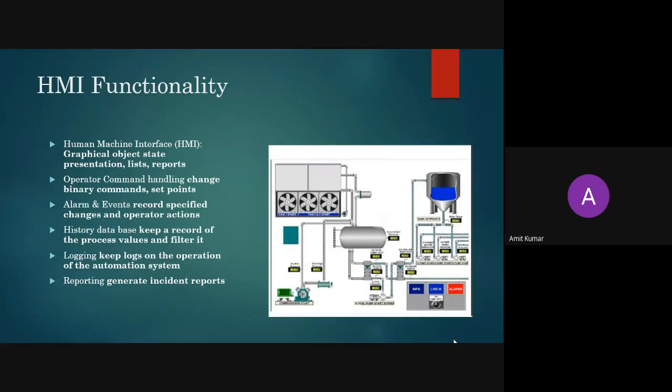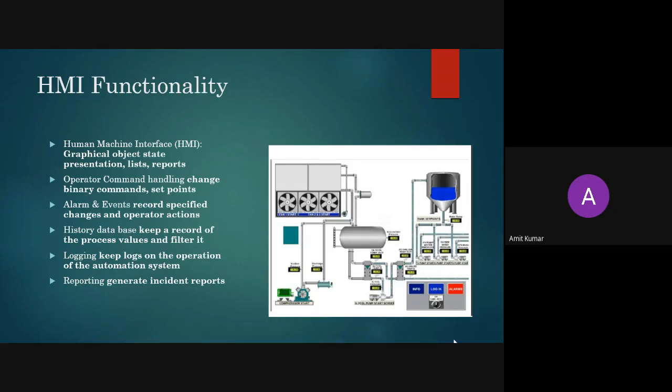That is the first functionality of your human machine interface. The second functionality is the operator command handling chain. We have a window like this screen.